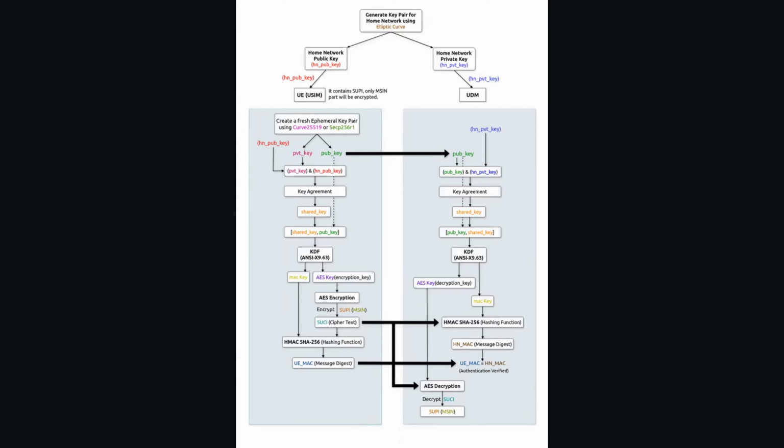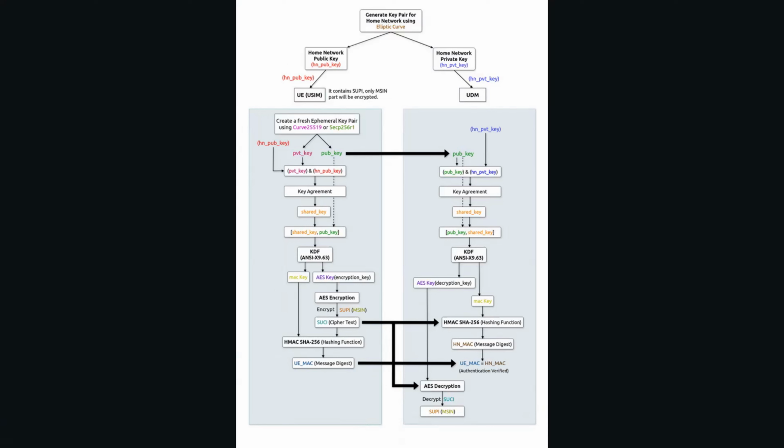in the 5G core. Then on the UE side, we generate a fresh ephemeral key pair for a particular session using some cryptography such as Curve25519 or secp256r1 based on the profile we use.